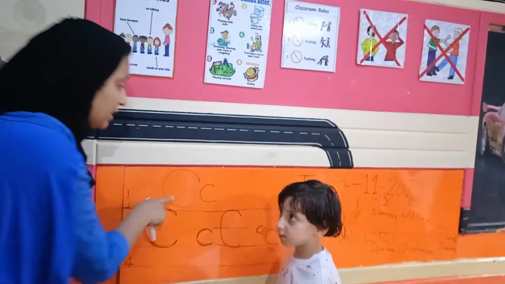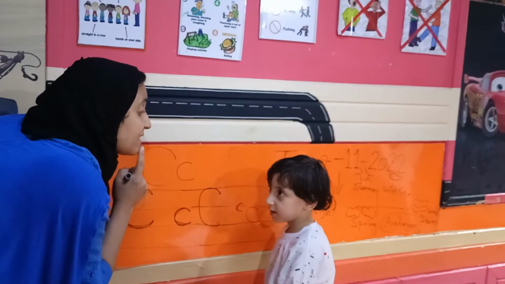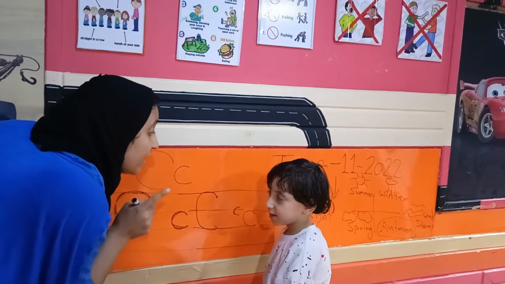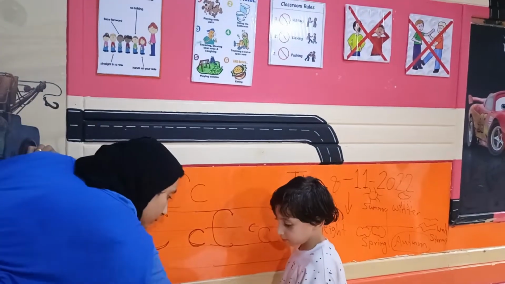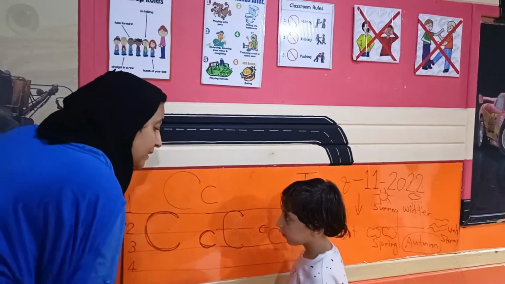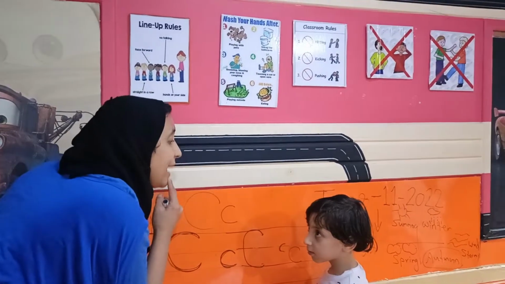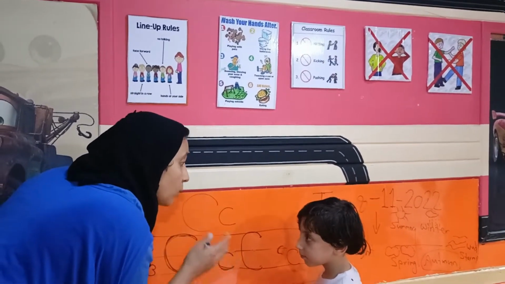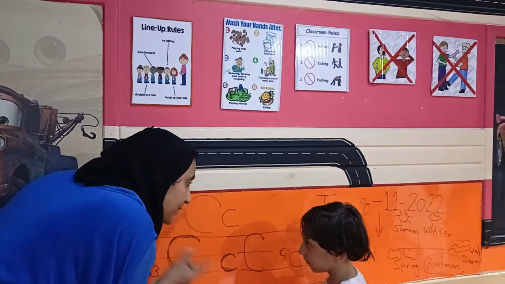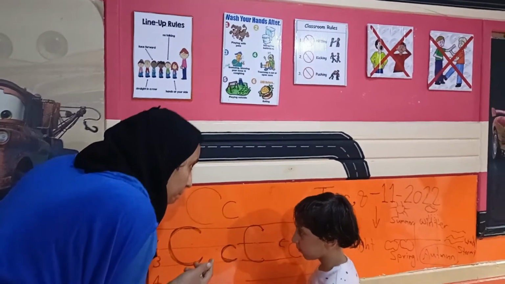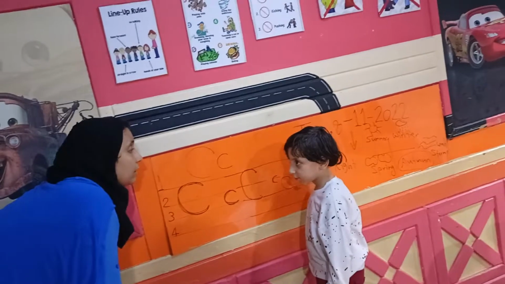C. Letter C make the sound what? The sound. S or K or B or what? Letter C make the sound what? Make the sound K.